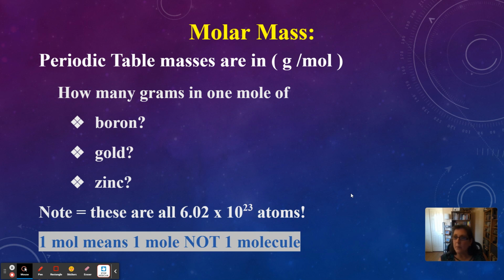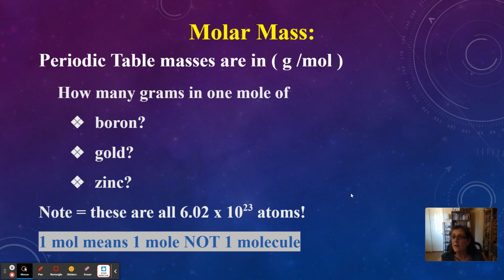How many grams are in a mole of gold? What is gold's symbol? Do you remember? You're correct if you said AU. Find AU. There it is. So 1 mole of gold weighs 196.97 grams.